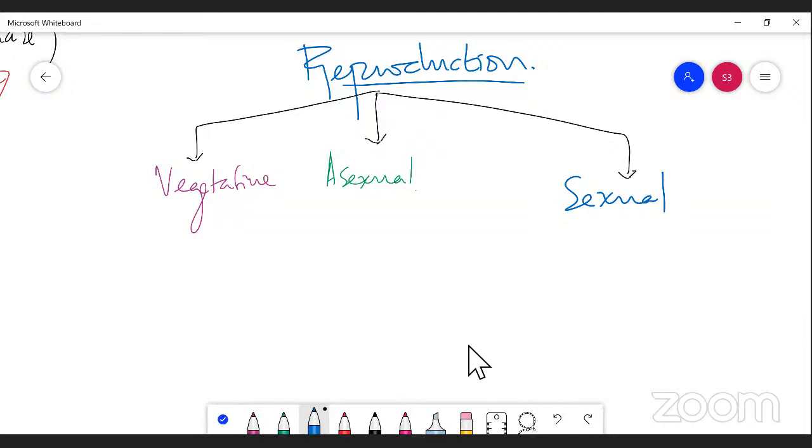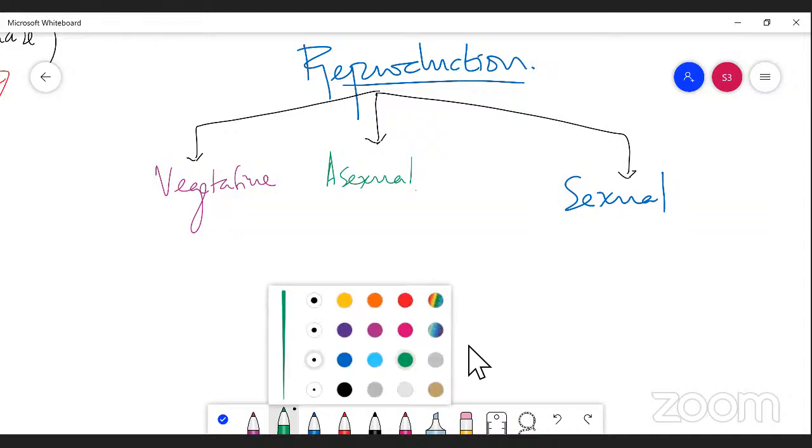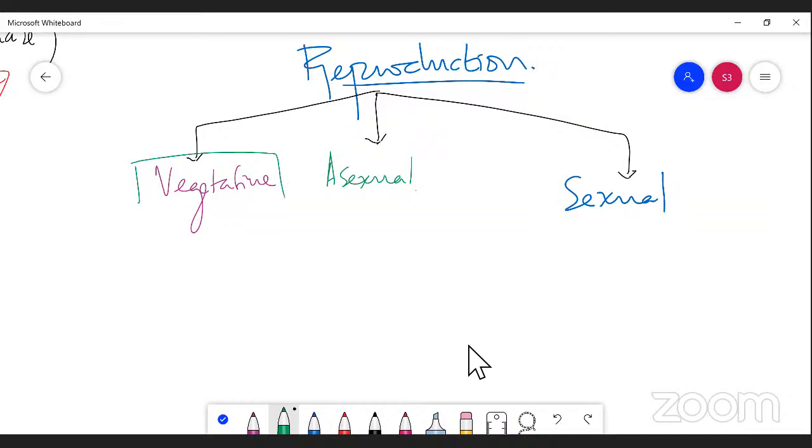First, let me take the vegetative mode of reproduction. Vegetative means the entire thallus or part of the thallus is converted into a reproductive structure by which new organisms are formed, right? So here I would like to show you that vegetative reproduction takes place by the following methods. The first category is budding. In this mode, the fungus reproduces by the formation of a bud-like structure.